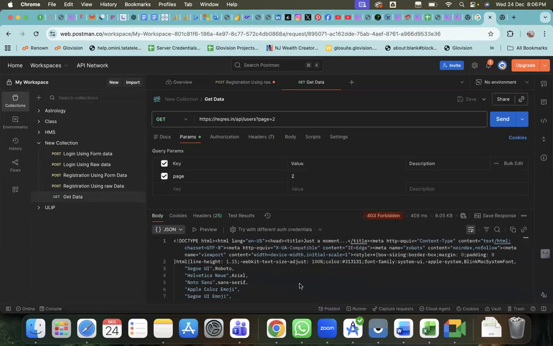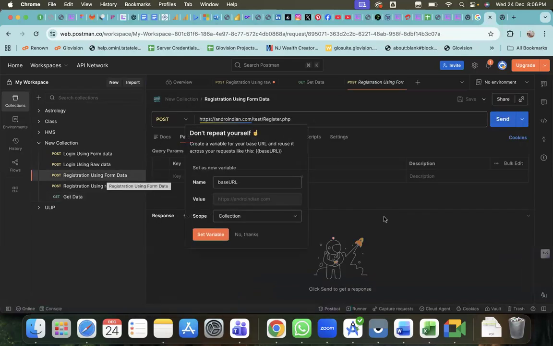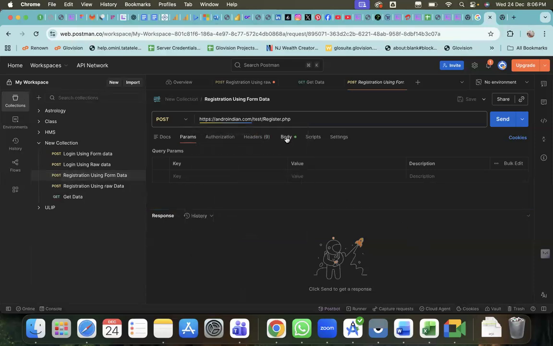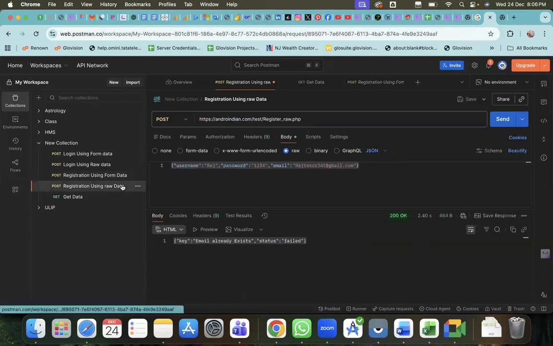Now I want to create a UI. For this we have three fields: username, password, and email ID. With these you have to design your user interface.